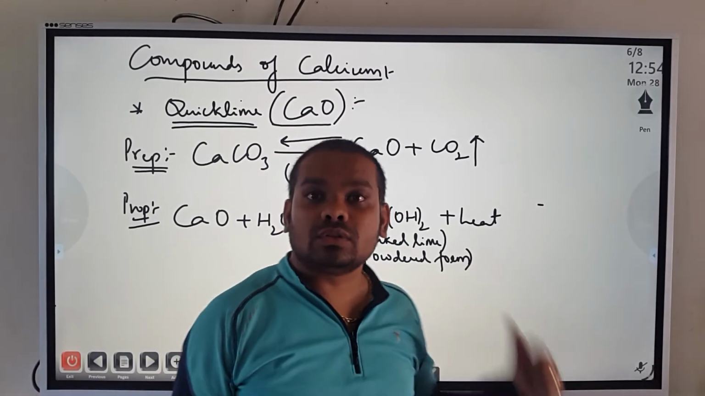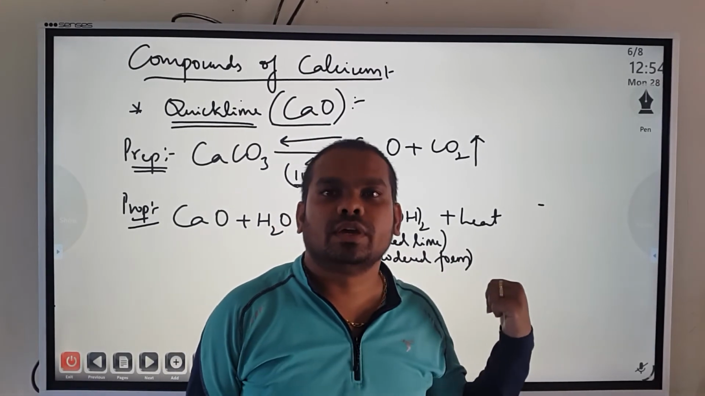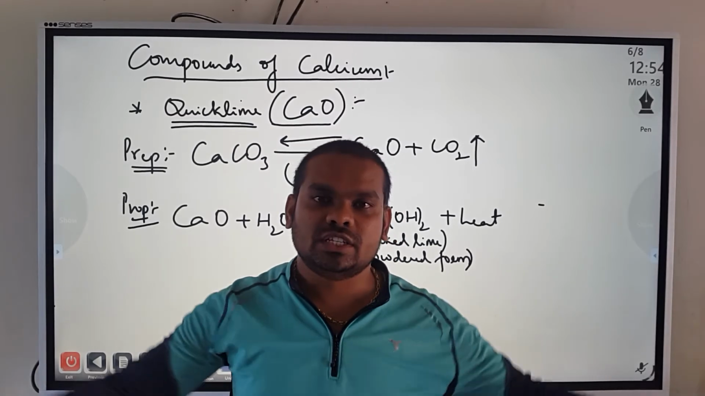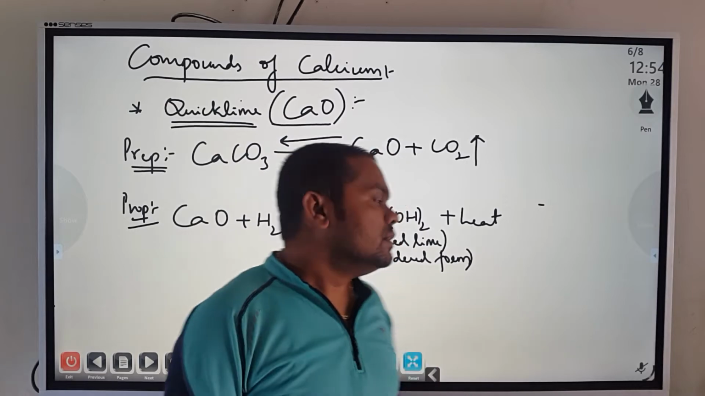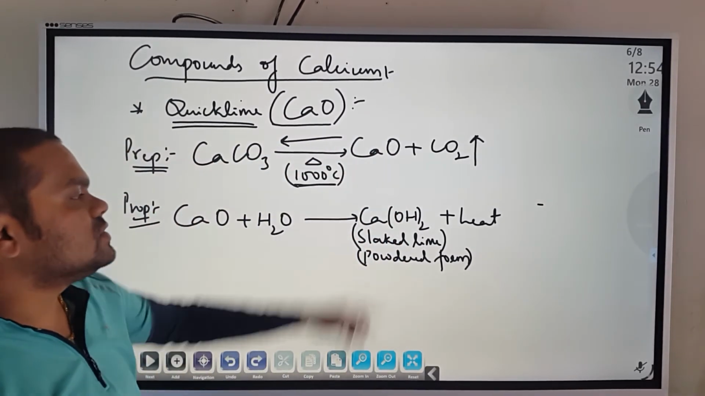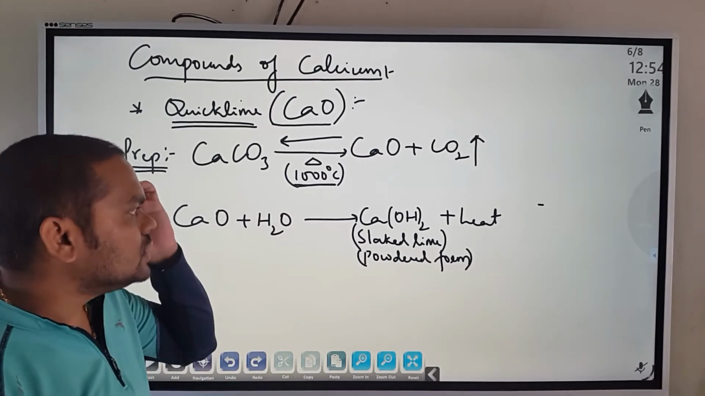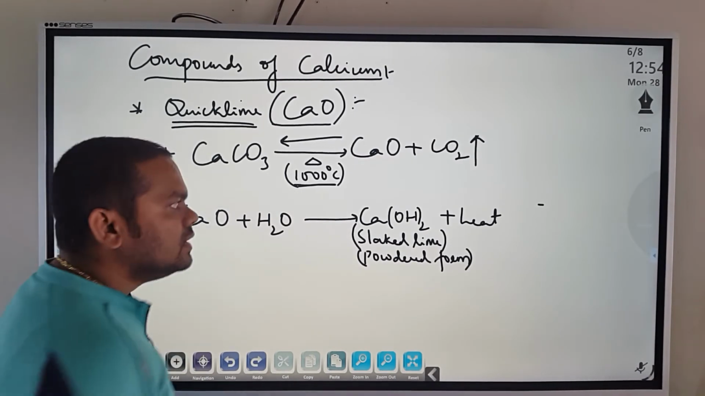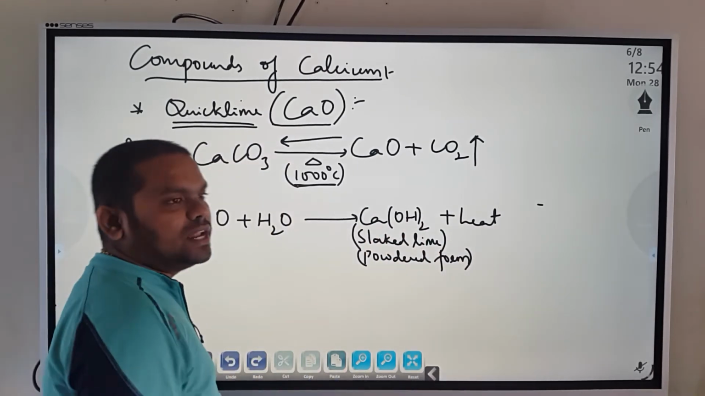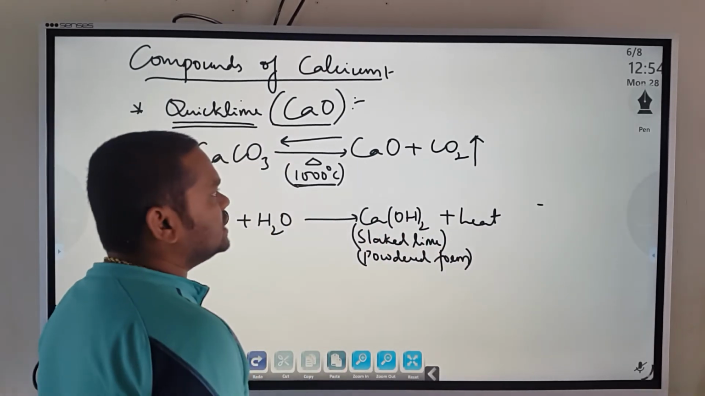In that, around 1000 degrees Celsius, maybe one kiln will be the size of this big room. Like that, many kilns, and around 1000 degrees Celsius we will produce the calcium oxide plus carbon dioxide. Now again, if this carbon dioxide is not removed, it quickly combines to form calcium carbonate again. So it is a reversible reaction.